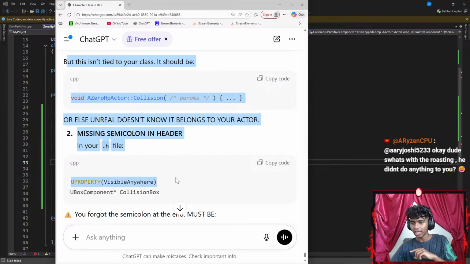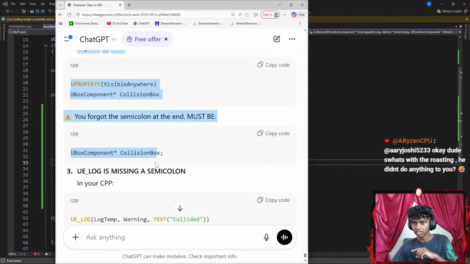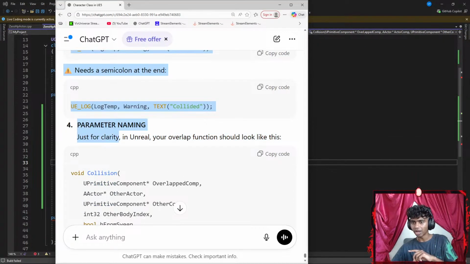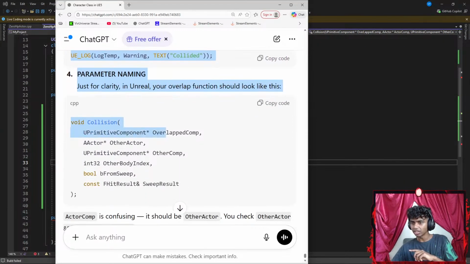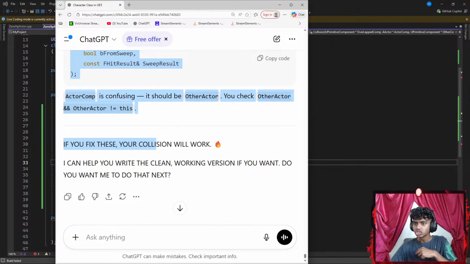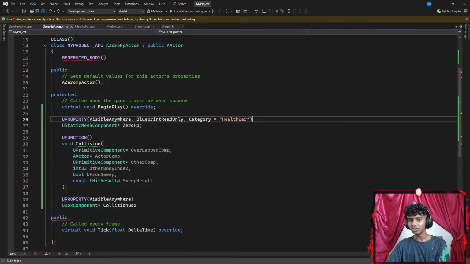Missing semicolon in header. Okay, I gotta add a semicolon there. Okay, UE log missing a semicolon. Gotta add a semicolon. Parameter naming, just for clarity in Unreal, other actor. So it was basically just the semicolon mistakes here.